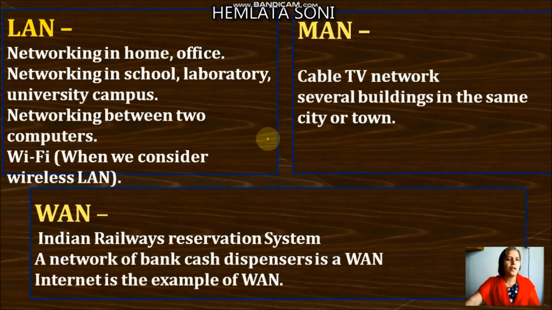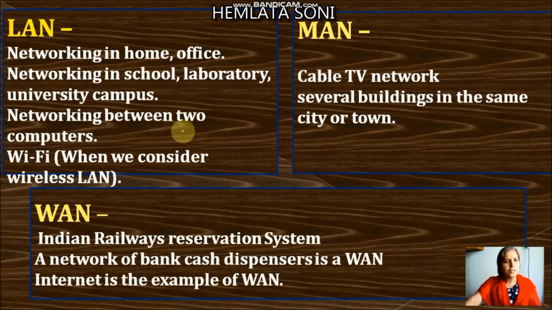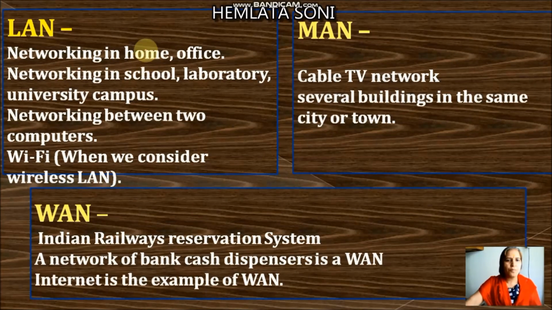Let me see the example of local area network. The networking in home, office, school, in your labs, in college campus, or any kind of Wi-Fi, LAN, wireless LAN. As I explained to you, the local area network created by wireless media, unguided media, that is the WLAN.